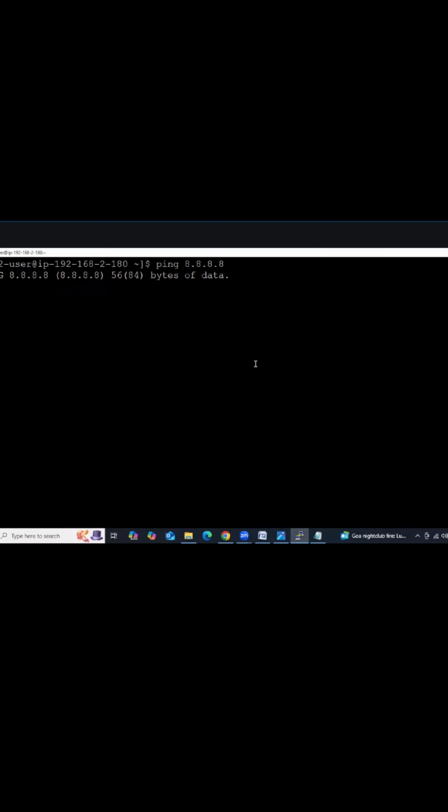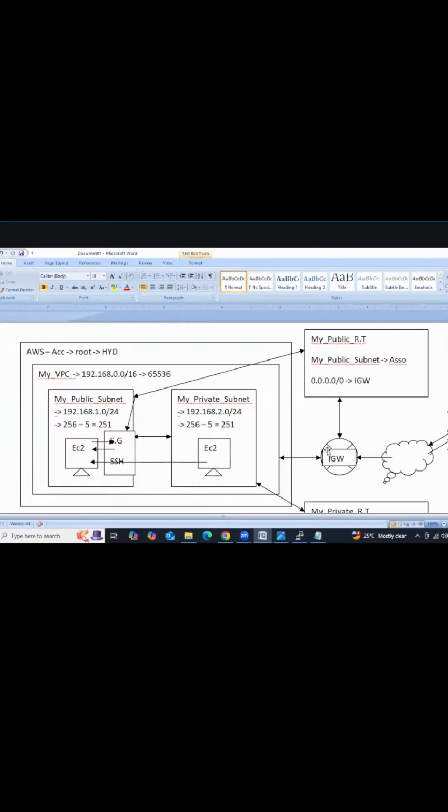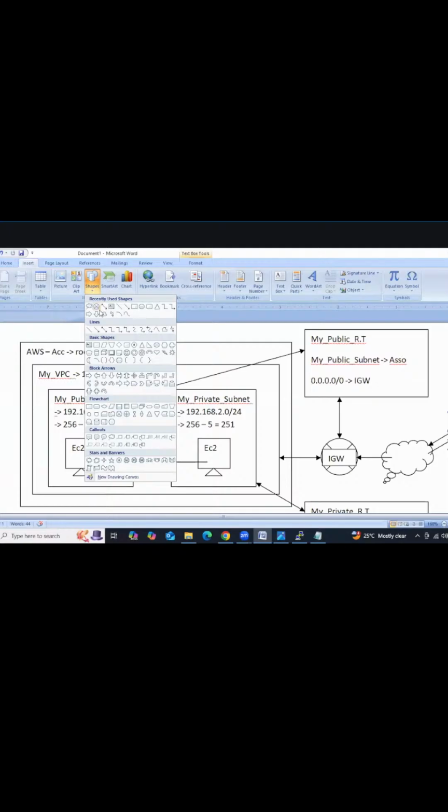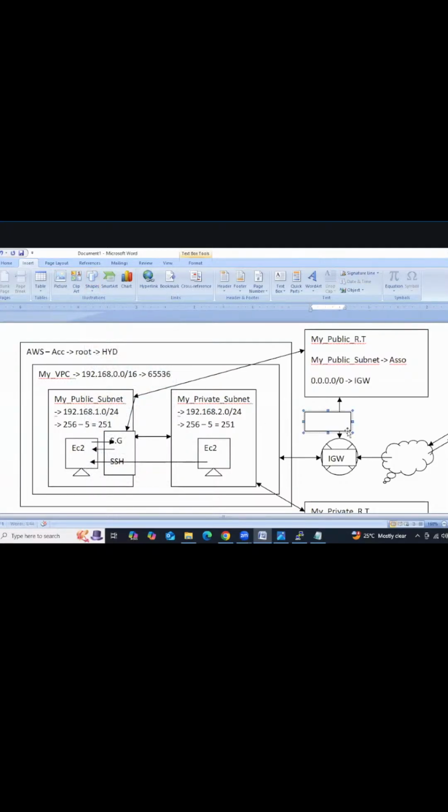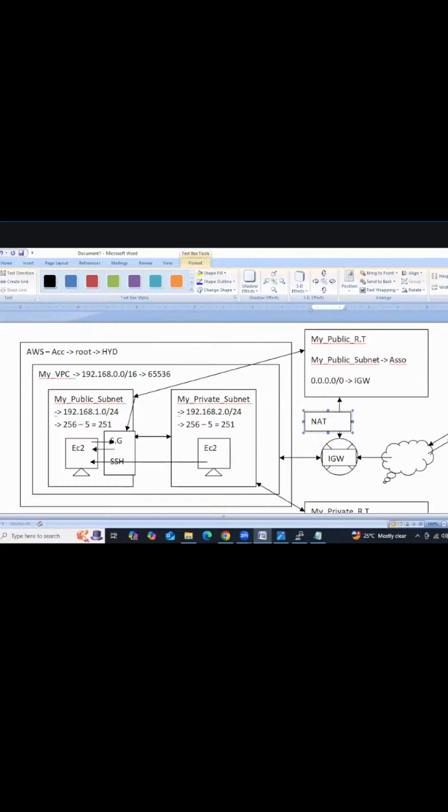Securely, I need to provide the internet. I should not allow the internet with the help of IGW. We are trying to allow the internet with the help of NAT gateway. NAT, Network Address Translator. NAT gateway, what is that? NAT, Network Address Translator.